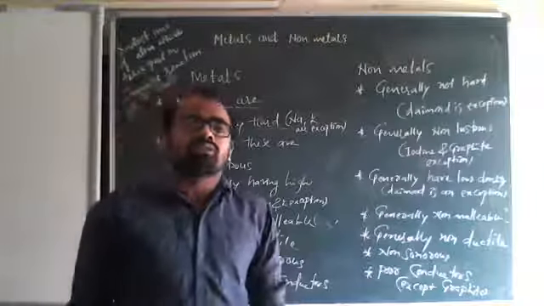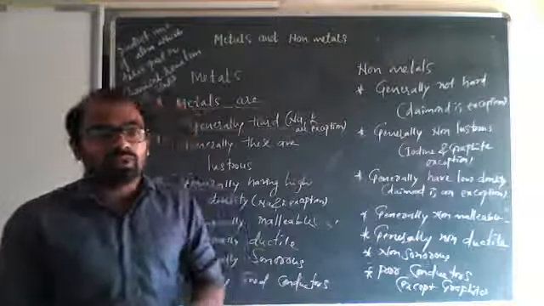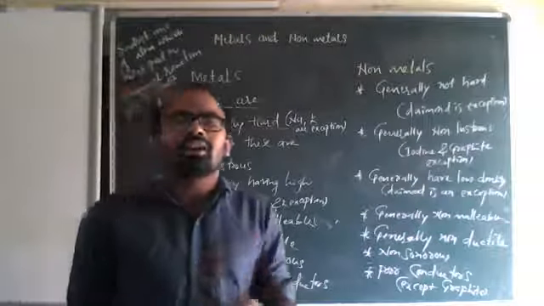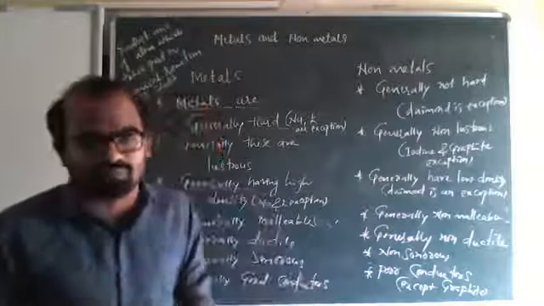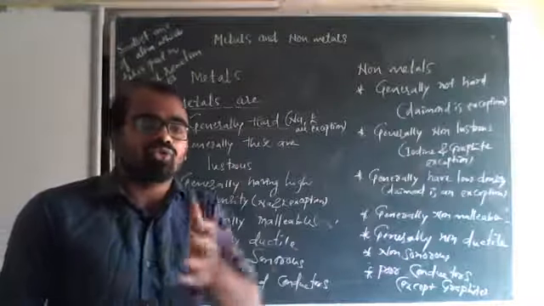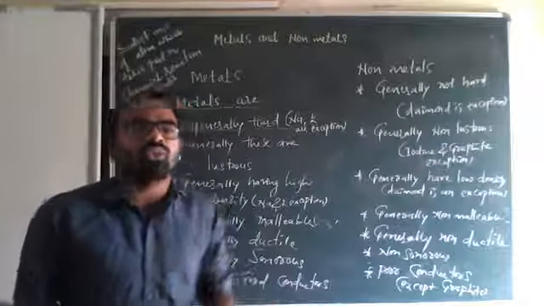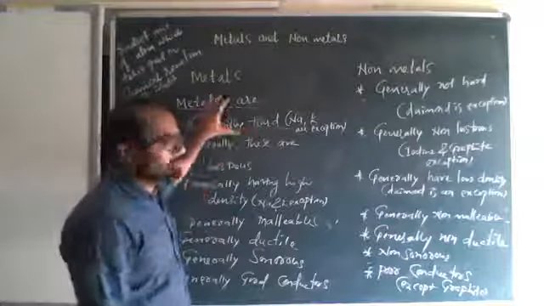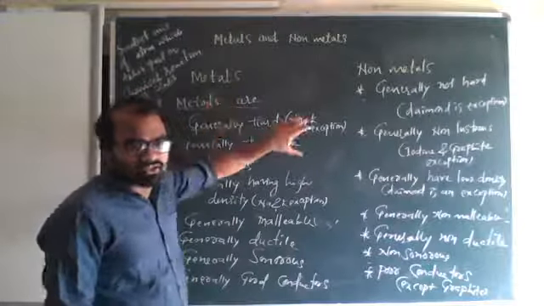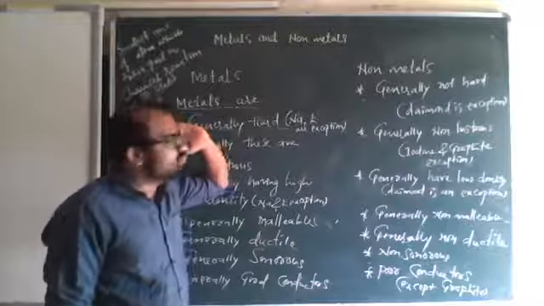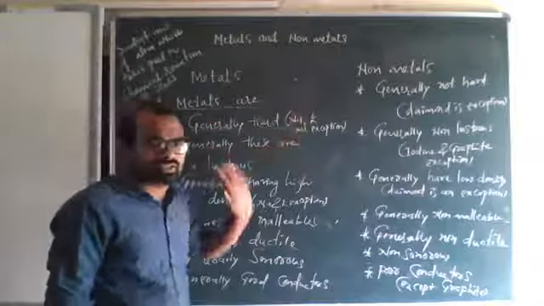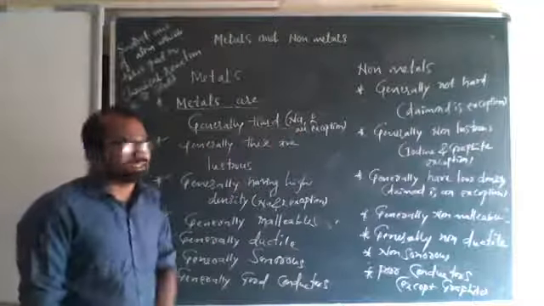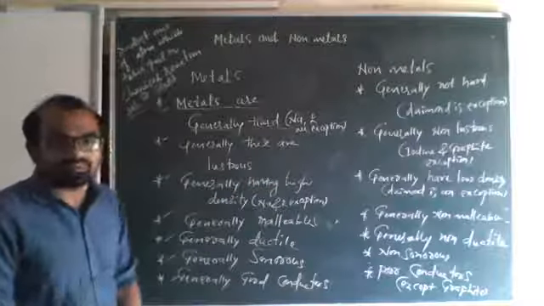Actually non-metals are non-lustrous, but these two, being non-metals, have a shiny nature. That means they are lustrous. Exception means they don't follow the general rule. So we understood these two. Metals are usually hard with some exceptions. Non-metals are usually not hard, but diamond is an exception. Metals are generally lustrous; non-metals are generally non-lustrous, whereas iodine and graphite are exceptions.